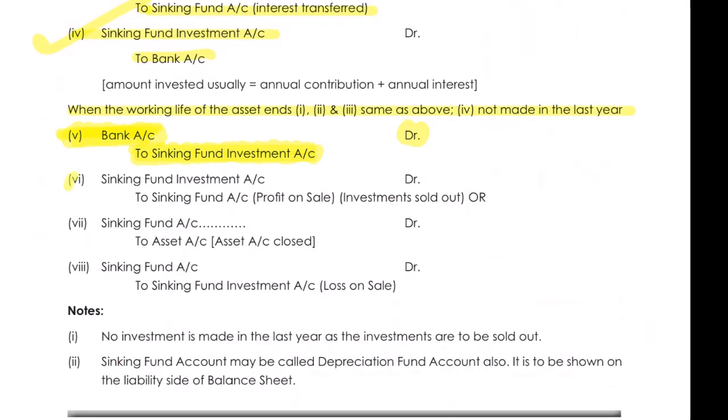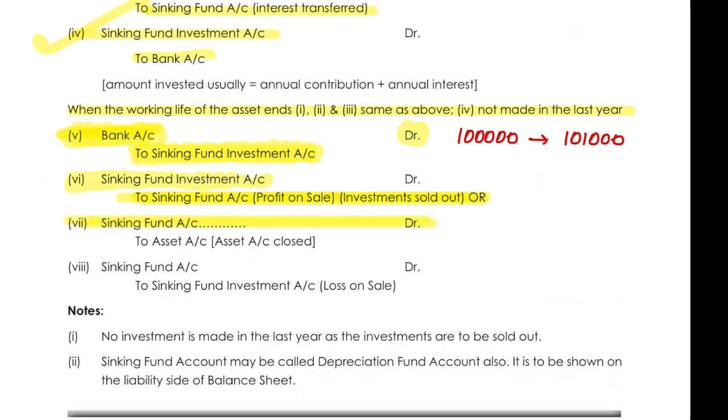Now, whatever balance is remaining in the sinking fund account. For example, I thought I would receive 1 lakh rupees, but actually I got some bonus and received 1 lakh 1,000 rupees. So 1,000 rupees I have received extra. That profit on sale will be transferred to the sinking fund account. Then your sinking fund account will be debited.